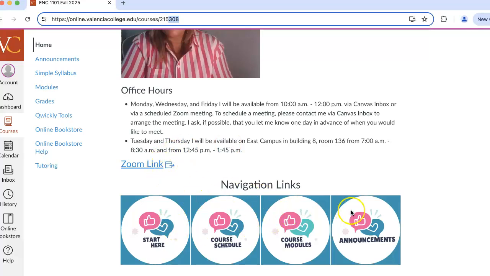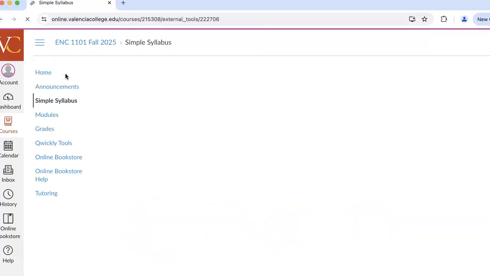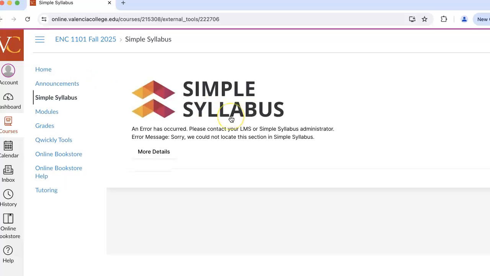And then I provided you a few navigation links, such as Start Here, which will take you to the orientation module, the course schedule, which will bring up the calendar, the course modules, which will take you to modules, and then the course announcements, which will take you to announcements. If you click on Simple Syllabus, it'll take you to the basics of the syllabus that the state requires us to provide to you.